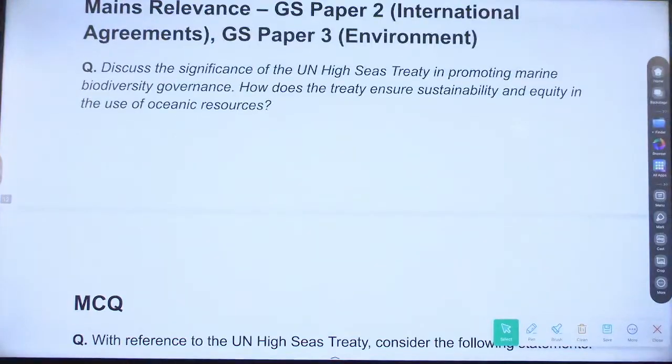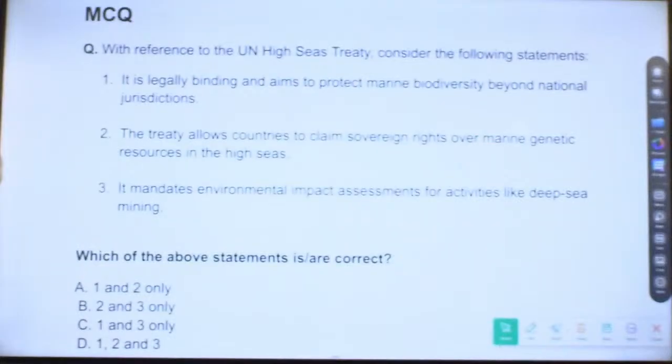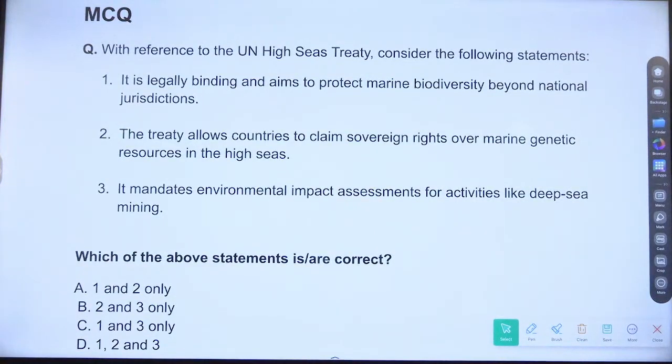Discuss the significance of the United Nations High Seas Treaty in promoting marine biodiversity governance. How does the treaty ensure sustainability and equity in use of oceanic resources? Now the answer. Online students, give me the answer.